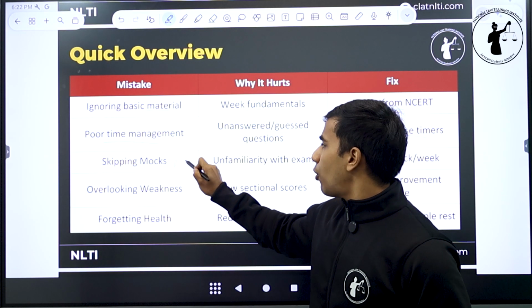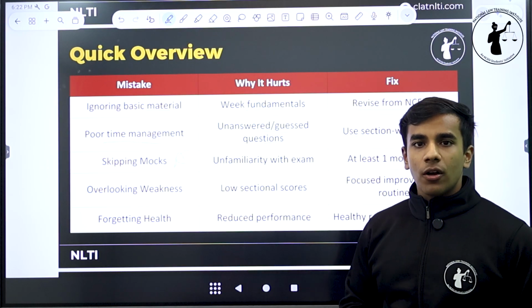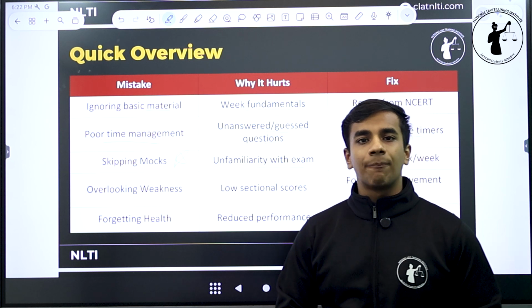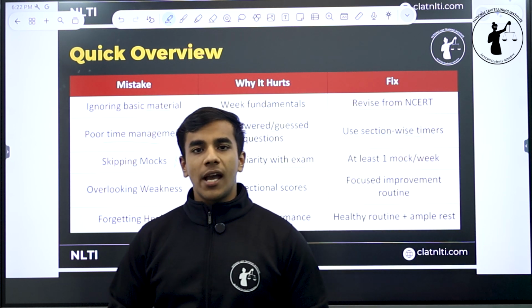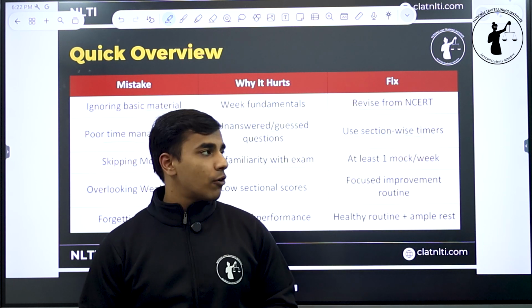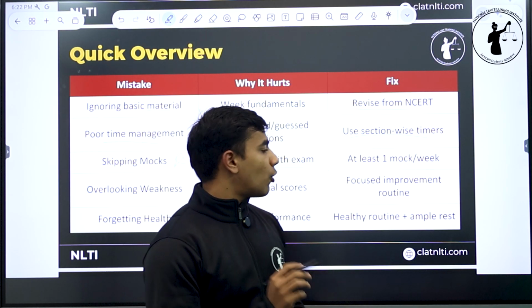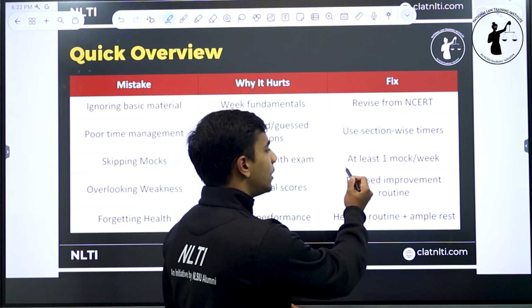Next mistake, and very important, is skipping mocks. People are skipping mocks. They think mocks are not necessary, and this is resulting in unfamiliarity with the exam. You are going to the exam center and you absolutely have no clue what to do or what to expect from the paper, and it's a complete blank state that you are in. So to fix this mistake, it's very important that you at least give 1 mock